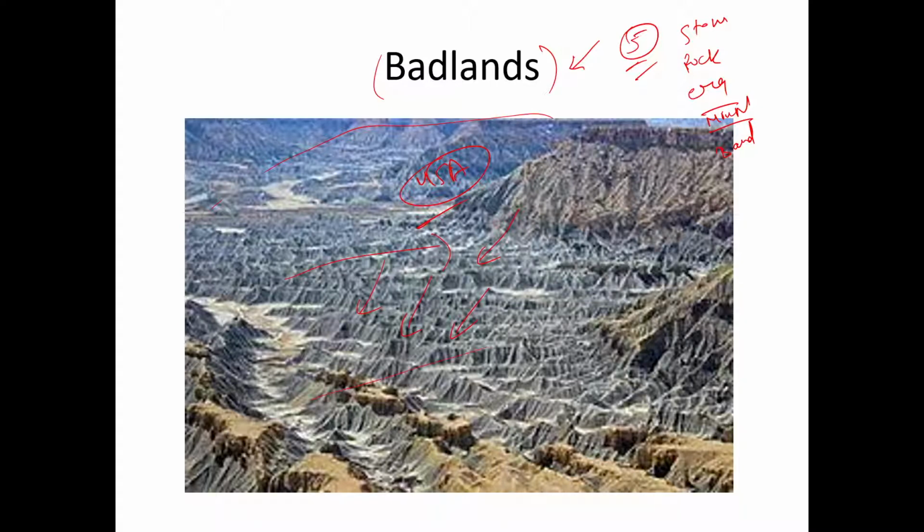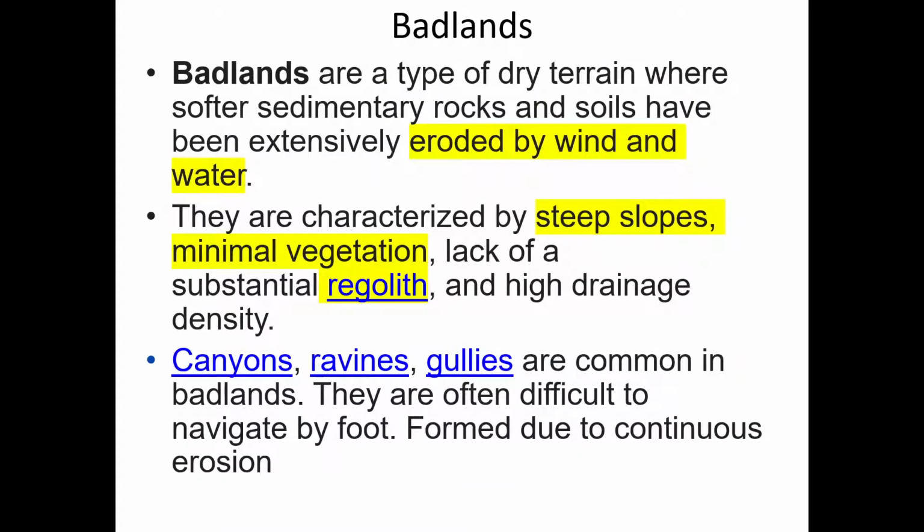Now this area is of no use. You cannot plant trees here. You cannot do agriculture here. You cannot make industries here. कुछ नहीं कर सकते. So this is a barren land only, very rugged and very eroded landform. It is badland, right? So badland, we have some content over it.